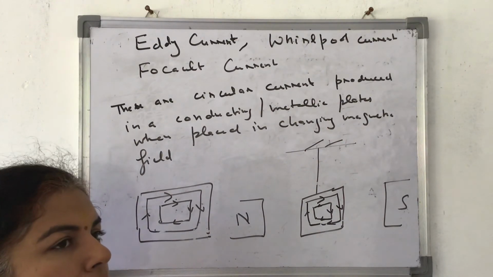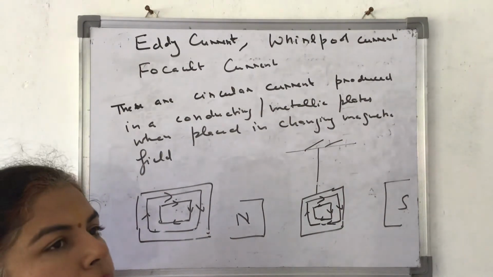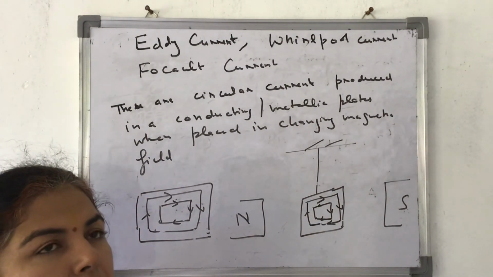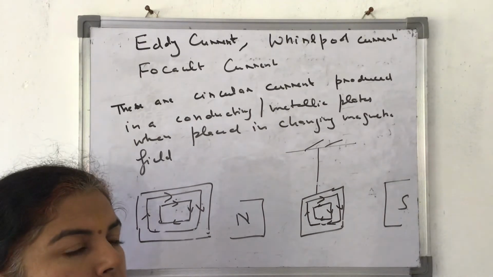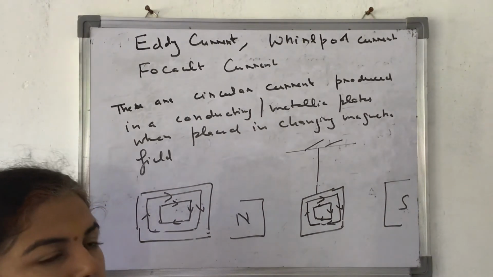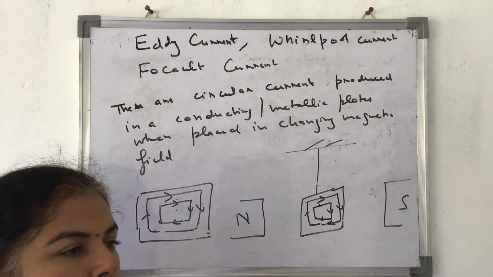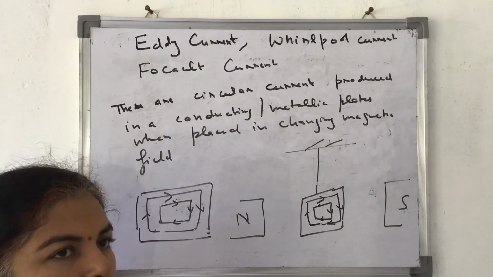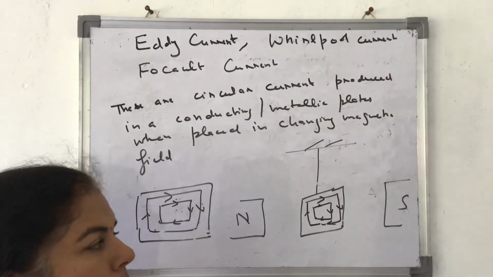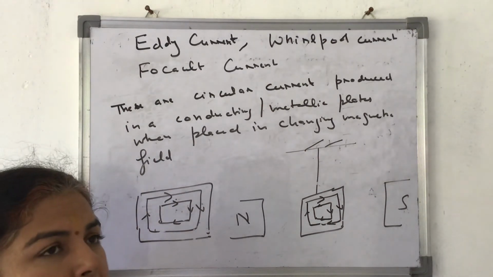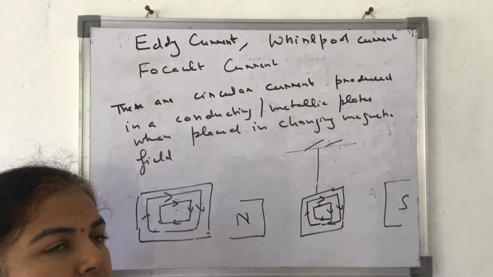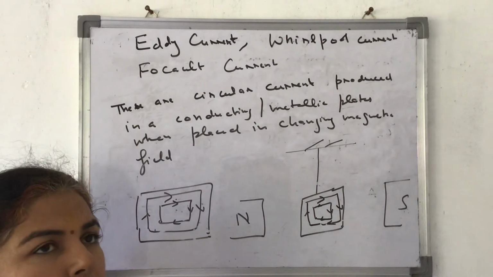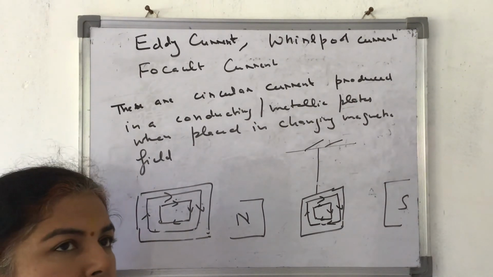Such properties of eddy currents are utilized for a number of things. Very first advantage I am talking about here is the induction furnace. Because of eddy currents, you can heat up these metals. Otherwise, if you have to heat up this metal, you have to use either electrical energy, Joule's heating effect of current, or you have to use coal or some other fuel. But a very easy way to heat up this metal is by keeping it in changing magnetic field. If you keep it in changing magnetic field, what will happen? It will get heated up. It will save a lot of fuel also.